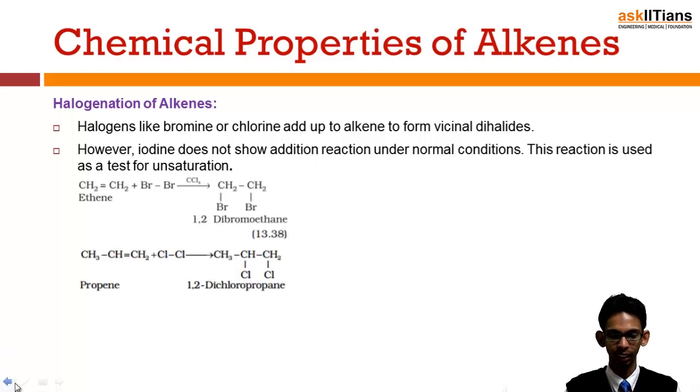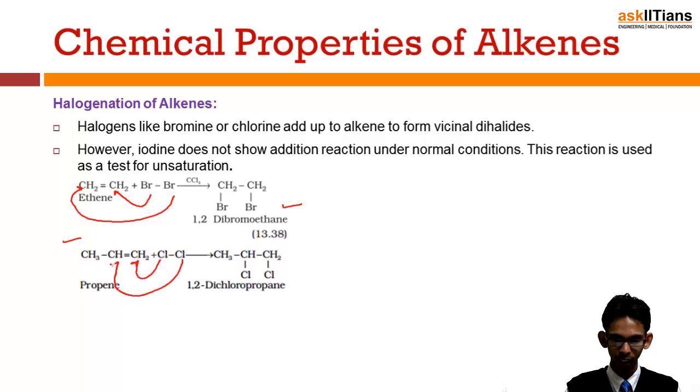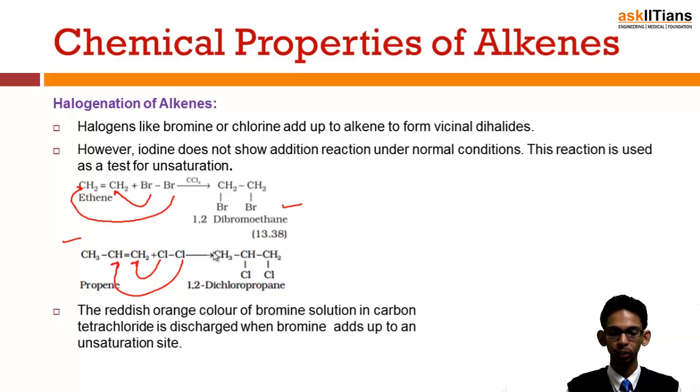And this is the reaction. Bromine in carbon tetrachloride reacts with ethene, and one bromine adds to this carbon, another adds to this carbon to form 1,2-dibromoethane. Similarly, chlorine reacts with propene. One chlorine attaches to this carbon while another attaches to this carbon to give 1,2-dichloropropane, and this reaction is used as a test for unsaturation.